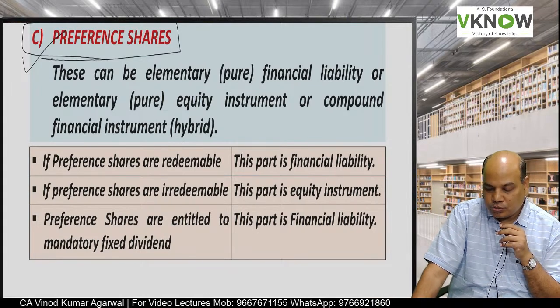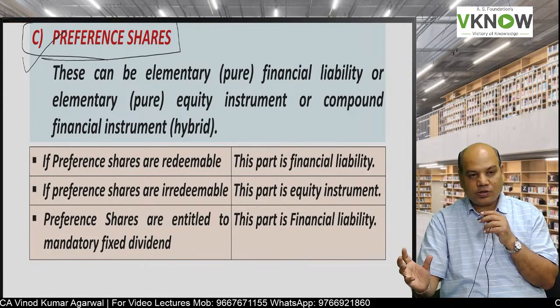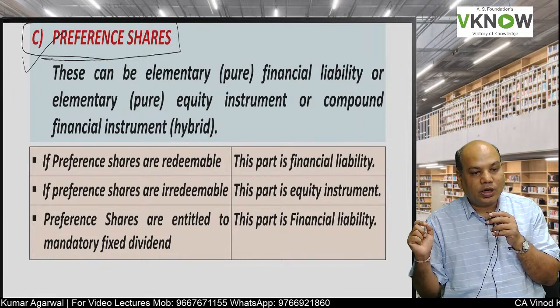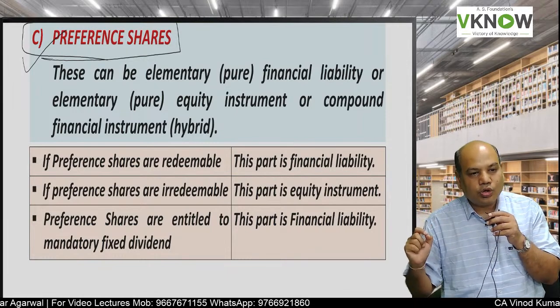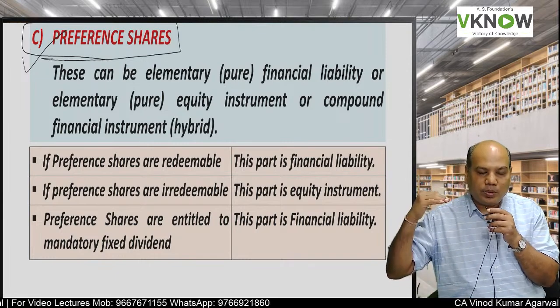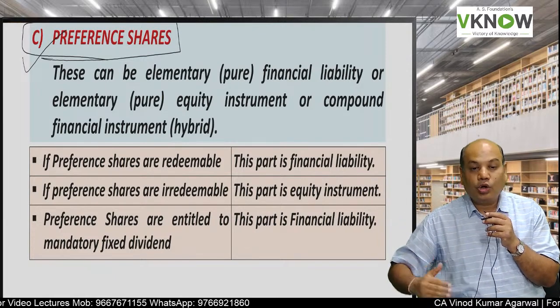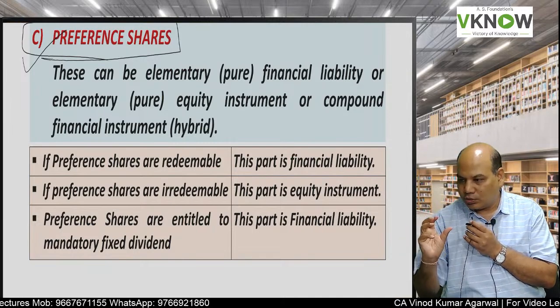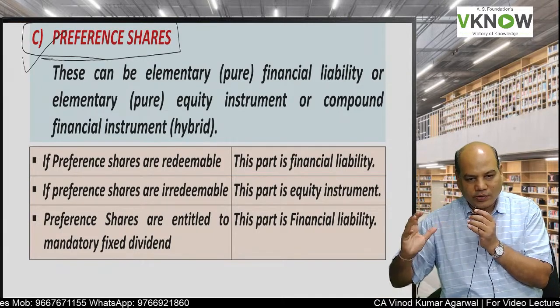But now the situation has changed. Preference share can be a liability instrument. In that case, it will appear in the current or non-current liability section of the balance sheet, or it can be an equity instrument also, or it can be a compound instrument also, depending upon how that preference share is designed.